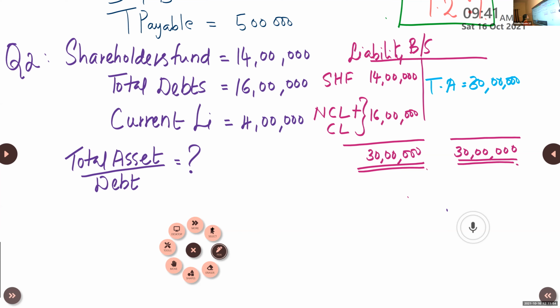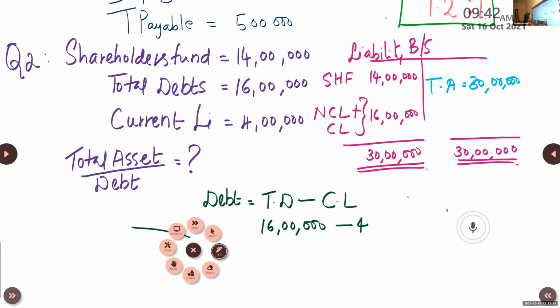Total debts are given to you and current liabilities are also given. So debt is equal to total debts minus current liabilities. Total debt is 16 lakh. 16 lakh minus current liability, you have 4 lakh. So how much is debt? 12 lakh. Debt is 12 lakh.